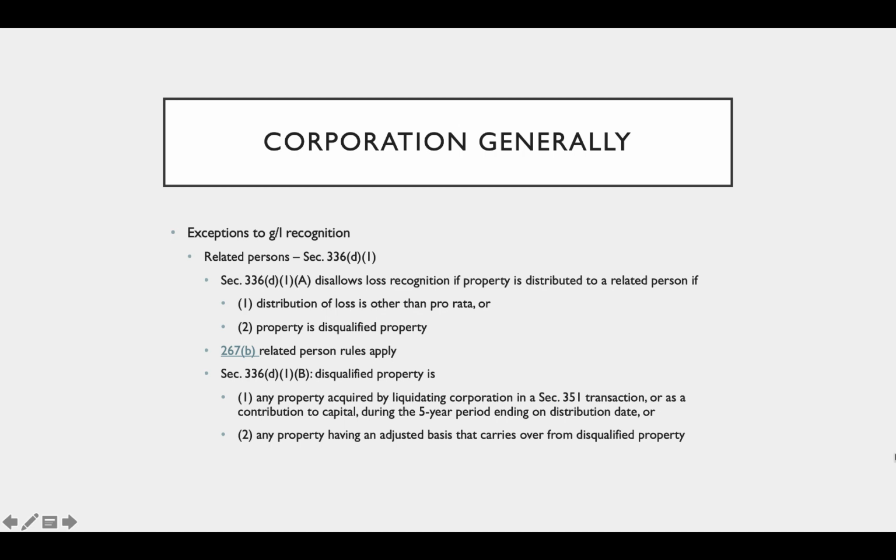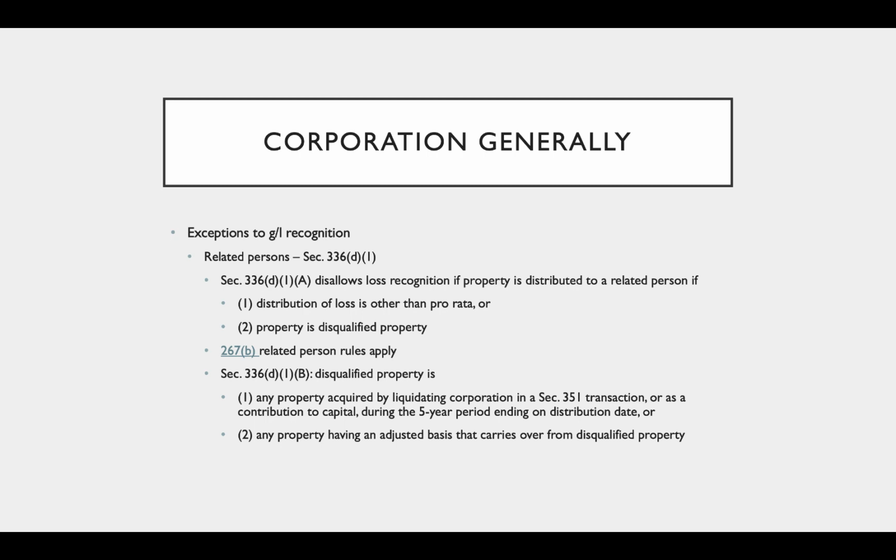Okay, so remember, these exceptions are relevant because they disallow losses in a liquidation transaction. D1 disallows losses to related persons, and they are disallowed if either the distribution of the loss is other than pro rata or the property is disqualified property.